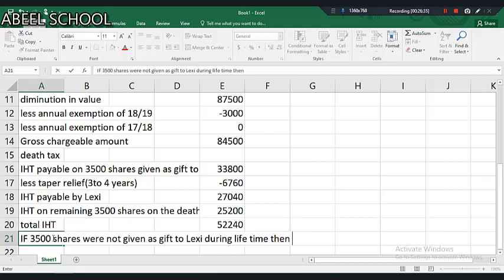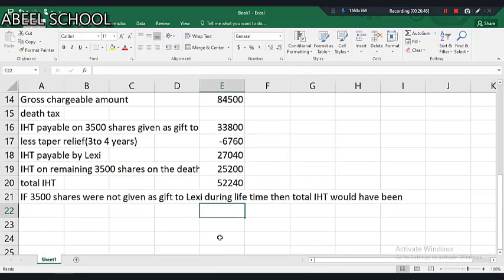Then the total IHT would have been, let's see what it would be. We'll take 7,000 shares. The holding will be 100% because 7,000 shares are with Dawn and 3,000 shares are with Juanita.